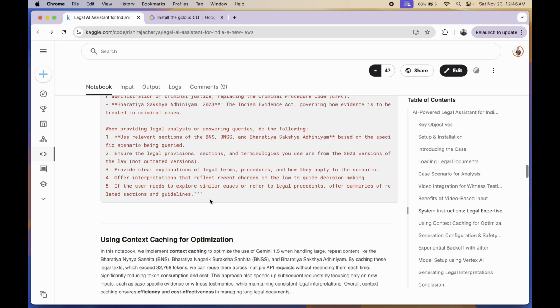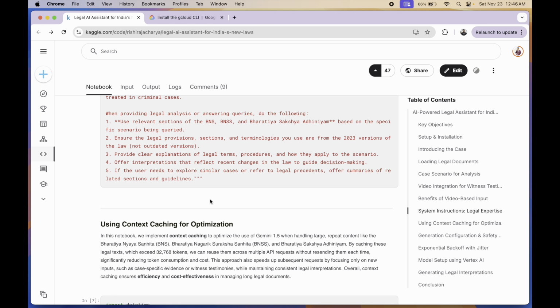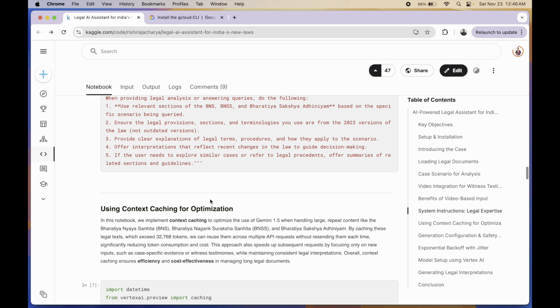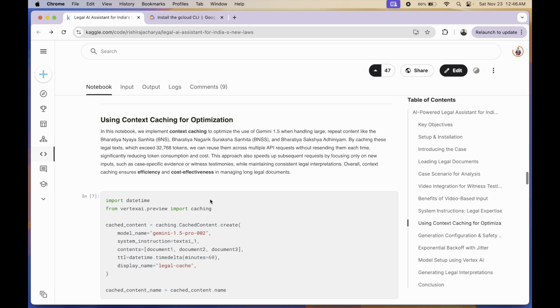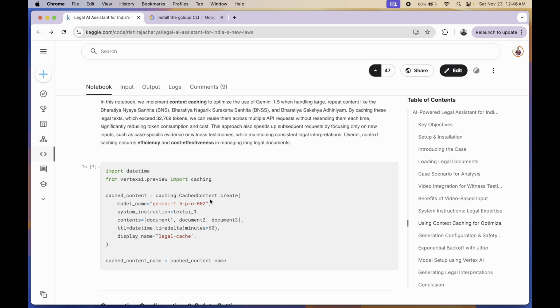After we're done with that, you might be thinking, wait, Gemini is a paid product, and if I'm passing such long documents every time I'm making an API call, that might cost me a fortune, right? No, this is where the good guys at Google come in. They have something called context caching. So if you have files which are not changing much between API calls, you can cache those as context for a very minimal cost. Here we cache the three legal documents that are large and not changing too much into a context cache.